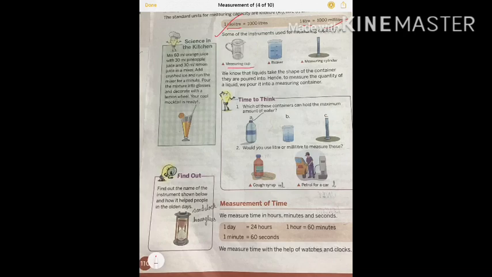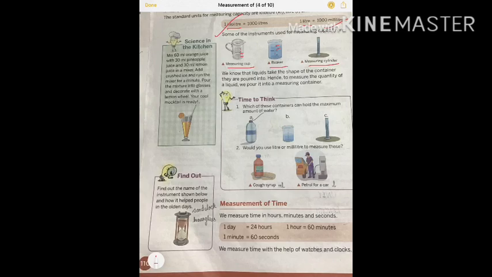Some measuring instruments are also given in front of you: measuring cup, beaker, measuring cylinder. Your liquid is poured into these measuring containers, and here you can see the markings are given, through which we can know how much liquid is contained, what is the capacity of the liquid. Like the bottles you keep in the fridge, usually you are keeping a 1 liter bottle. So just keep an idea of how much is 1 liter.